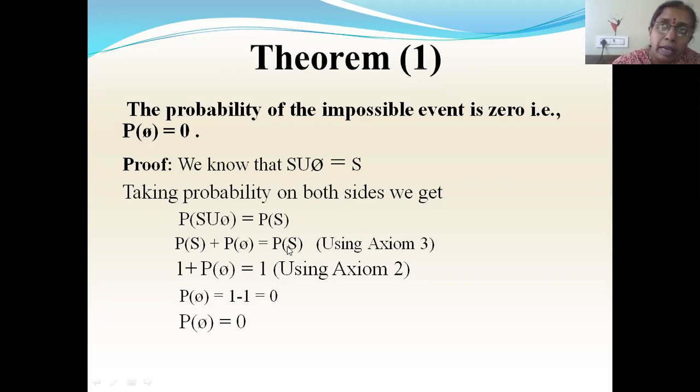Now from the axiom of certainty, which is axiom 2, the probability of the total sample space is always equal to 1. So wherever you have P of S, I'll substitute it as 1. So here I'm substituting 1 plus P of phi is equal to 1. On simplifying this, you'll get P of phi equal to 0. So the probability of the impossible event is always 0.